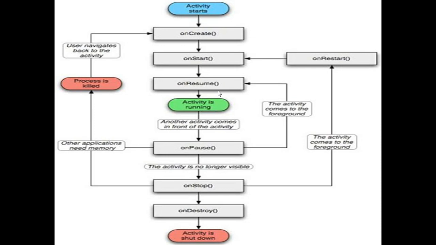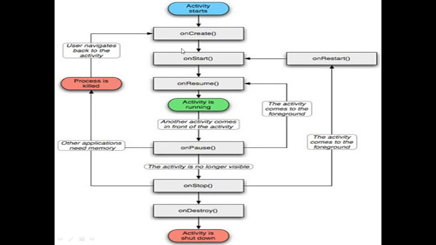But after onPause, there might be a case that after the call, I think that I need to do some urgent mails. In case the OS thinks that it is necessary to give some memory to another application, then what happens? The process is killed. Then the user has to start that application from the starting point, that is the onCreate state.